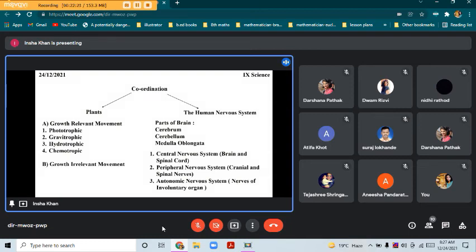Lastly, the human nervous system has three parts: CNS, PNS and ANS. In CNS, we learnt about the structure of the brain: cerebrum, cerebellum and medulla oblongata. We also saw its function and the spinal cord. Then in PNS, we learnt about two nerves, cranial and spinal nerves. Lastly, in ANS, we learnt about nerves of involuntary organs and reflex action.